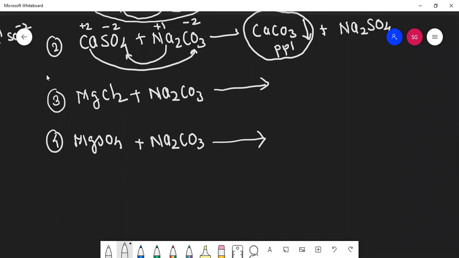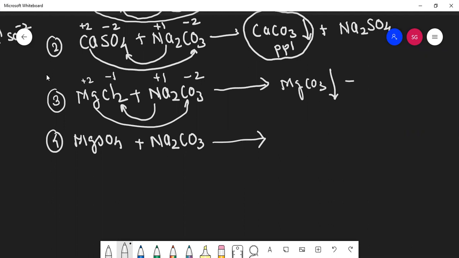So what will be the first product? Exchange the number. Mg is +2, this is -1, this is +1, this is -2. Exchange. MgCO3, which is a precipitate, plus Na is +1, Cl is -1. NaCl.